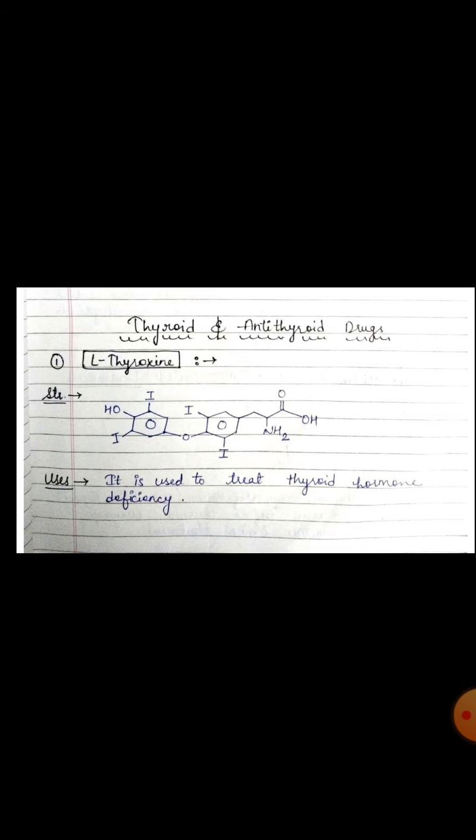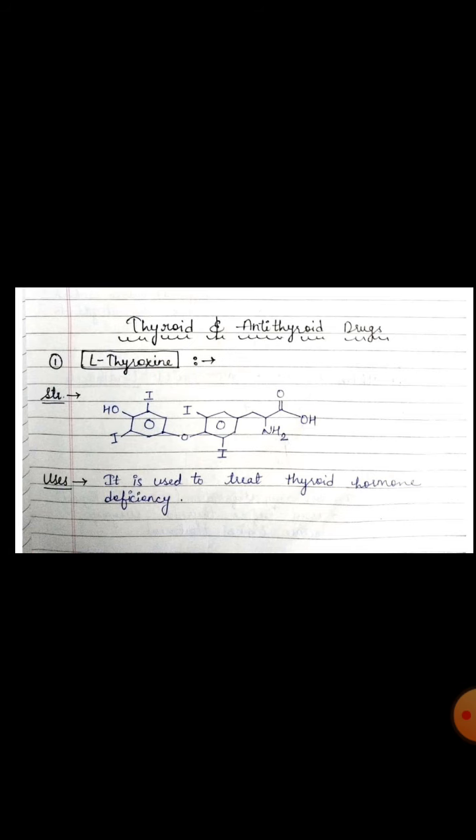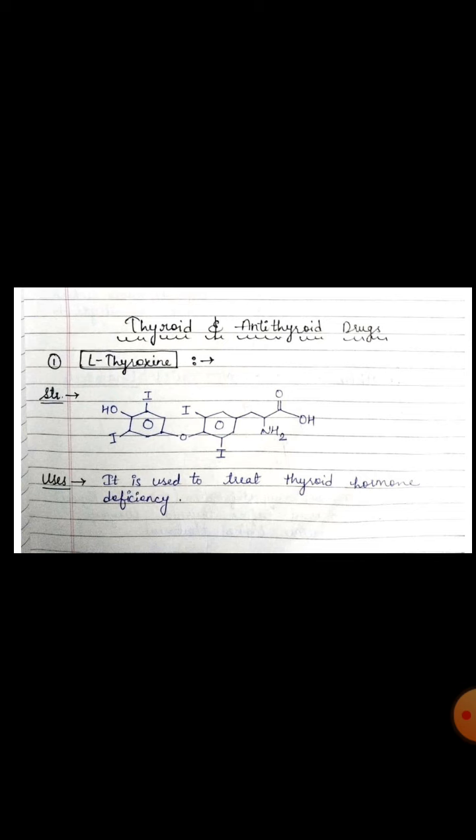Fine. Now the preparation of the drug. Both T3 and T4 are given orally. Okay. Now come to the drug structures and uses of the drugs.